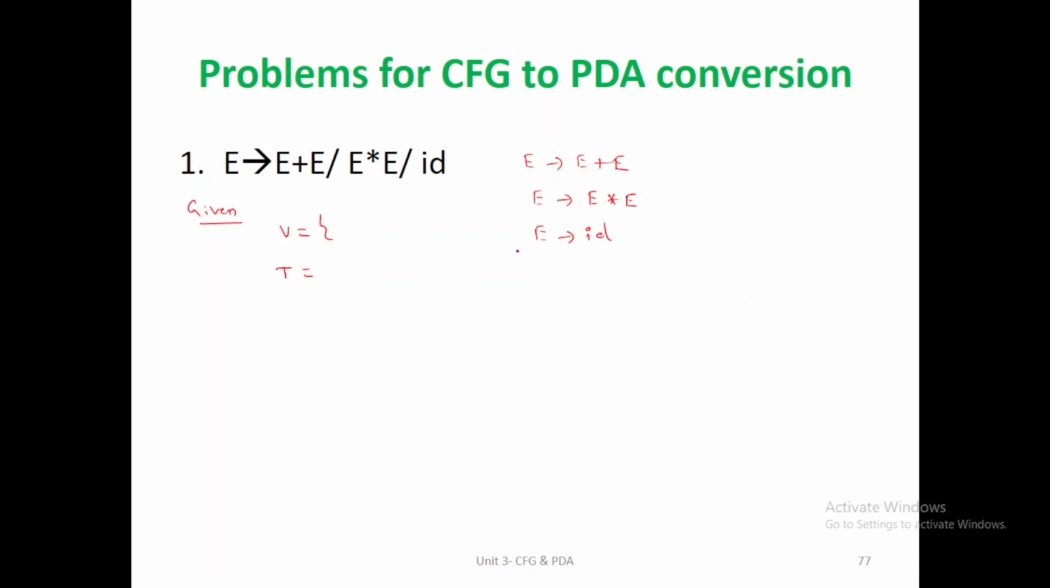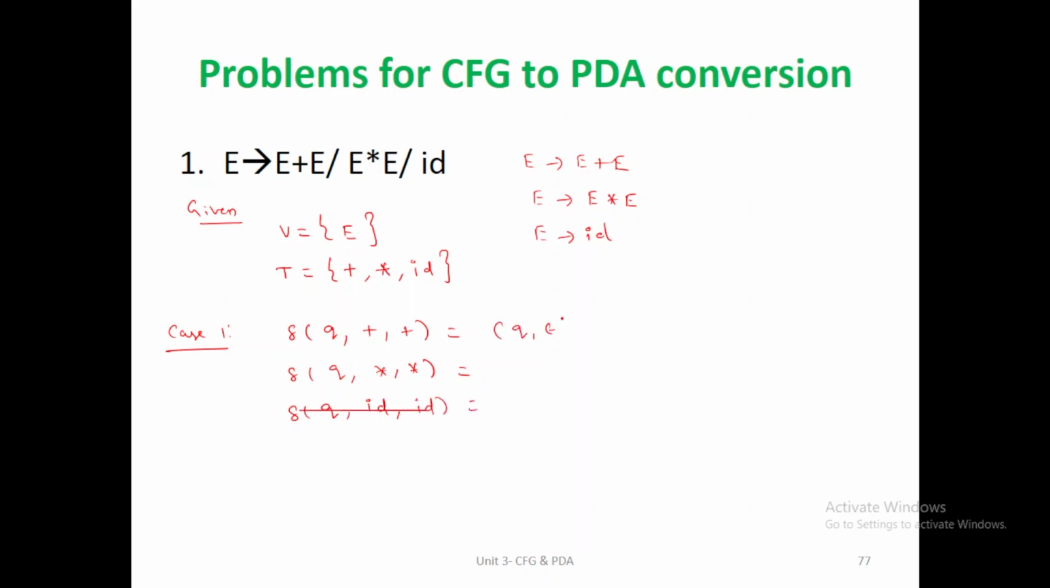So the left side of all these three productions value is E. So only one non-terminal symbol is available for this grammar. The terminal symbols are: first production right side contains plus, second production right side value star, third production right side value is ID. So based upon case 1 for taking terminal symbols, tilde of Q plus plus, that is the first notation. Tilde of Q star star is the second transition function. Tilde of Q ID ID is the third value. So these all values have Q epsilon.